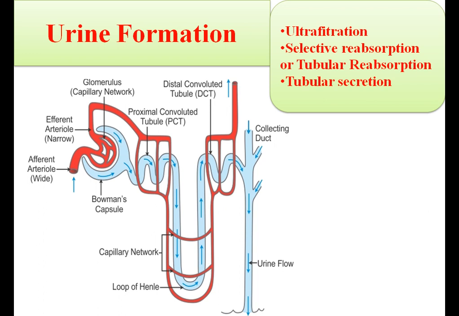Okay, understood? Again, I am repeating, you can note it down. Some molecules are selectively reabsorbed into the blood. The glomerular filtrate flows through the proximal convoluted tubule, then the loop of Henle and the distal convoluted tubule.